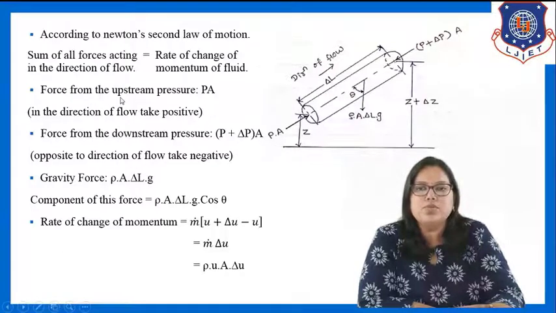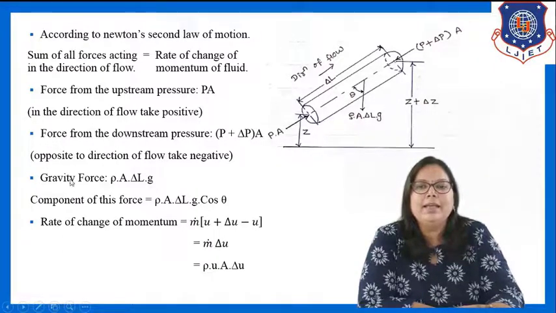First is the force from the upstream pressure, which is PA, and it is in the direction of flow, so we will take it as positive. The force from the downstream pressure is (P plus delta P) into A, and it is opposite to the direction of flow, so we will take it as negative.